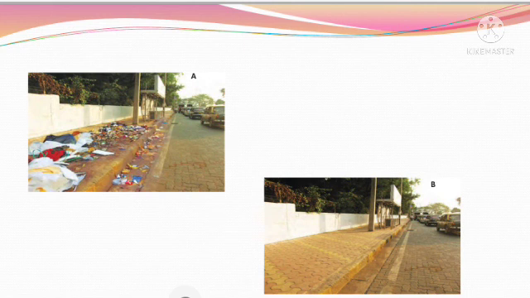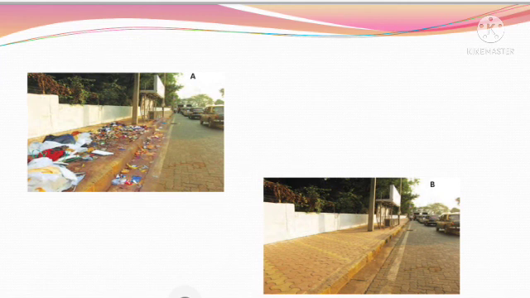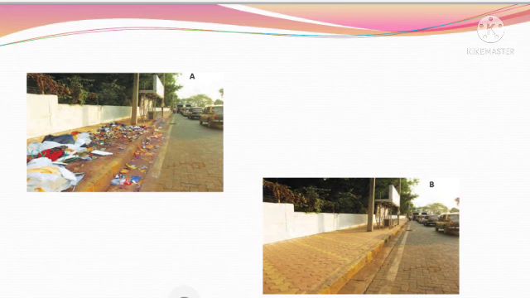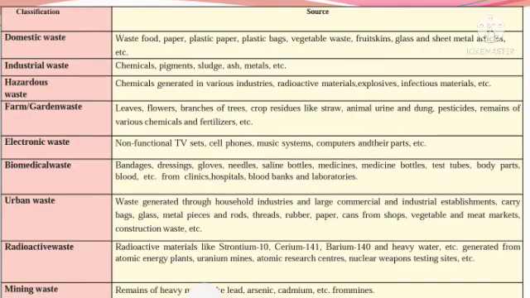It is very essential to keep the surroundings clean from the point of view of hygiene. If you throw garbage on the roads, it will definitely affect your health and different diseases will infect human life. So we have to try to keep our area clean.